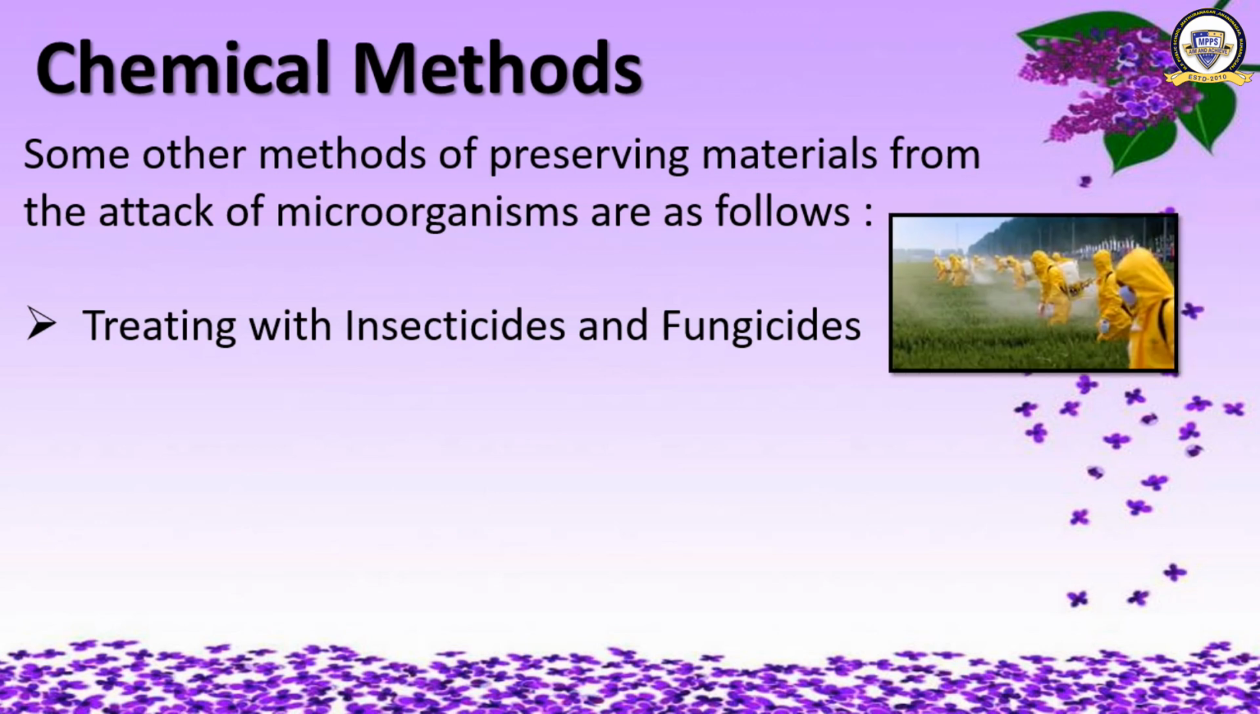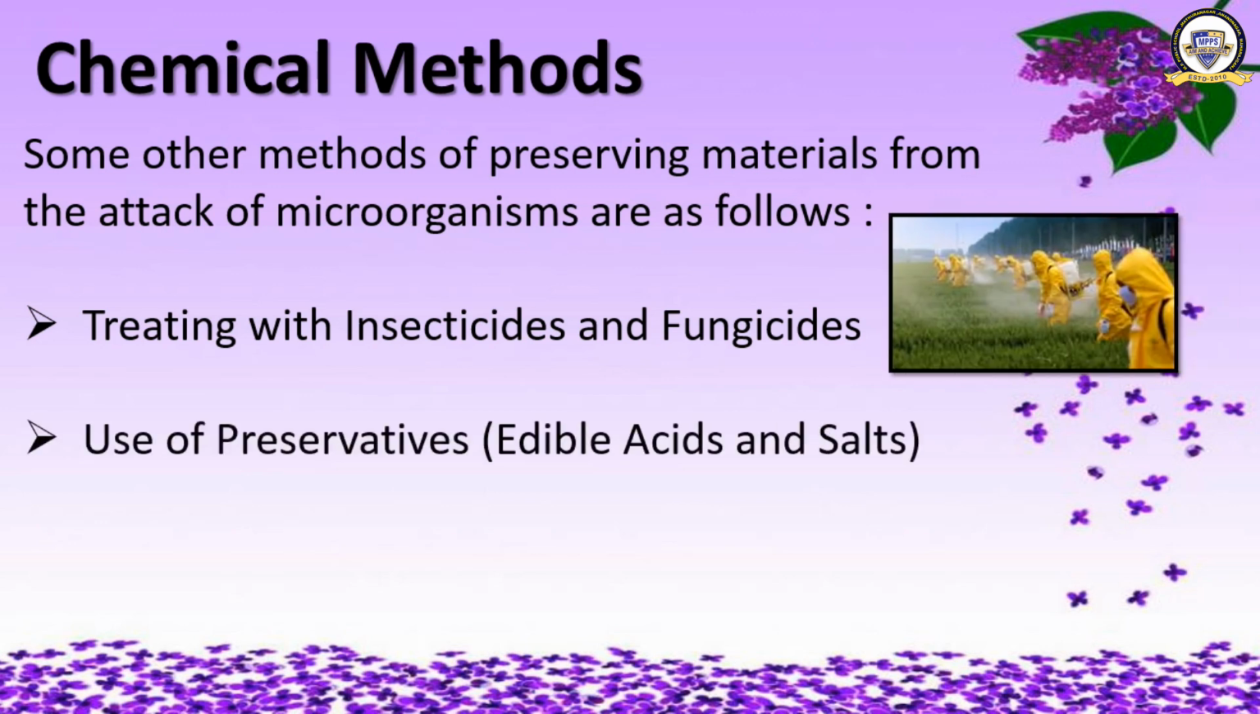Okay, now moving on to the second one. What is that? Use of preservatives, that is edible acids and salts. Acids and salts inhibit microbial growth. Acids inactivate enzyme actions of the microbes and thus prevent food from being spoiled. Acidic preservatives such as sodium benzoate or sodium metasulfide are added to jams and squashes.